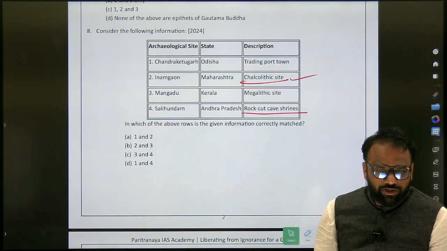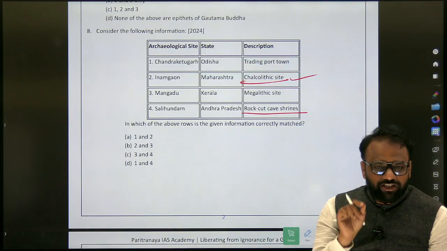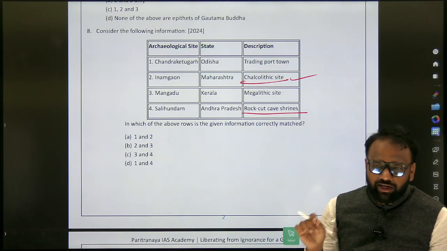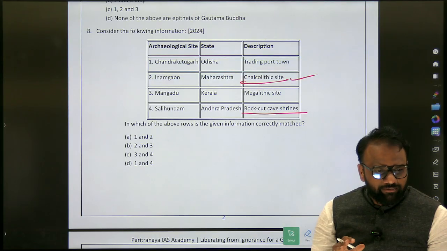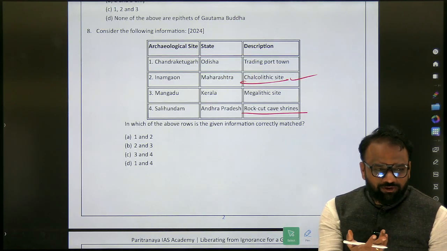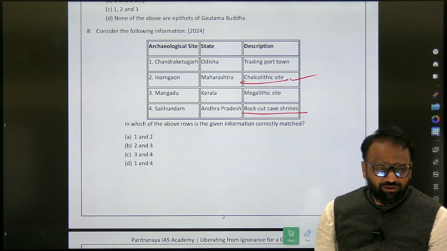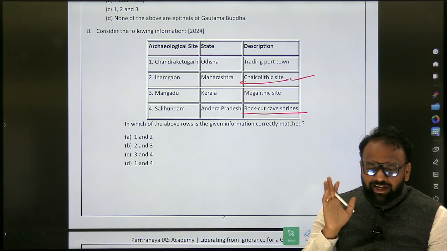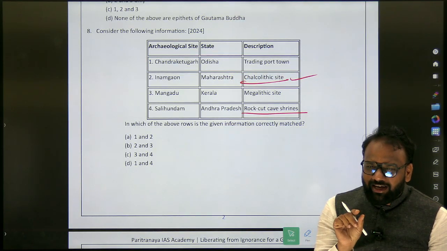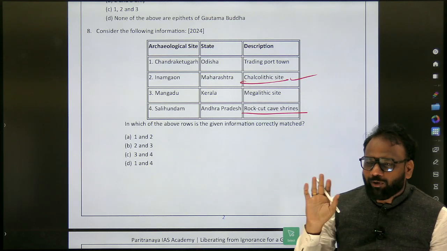If you want to answer this question, then you should be aware which ancient Indian city is present in which modern Indian state. So today, set it as a target. Hardly we have question papers of 2 years, 2025 and 2024. So today we are going to prepare all of them. All the 180 cities, with the corresponding modern Indian states, we are going to prepare.